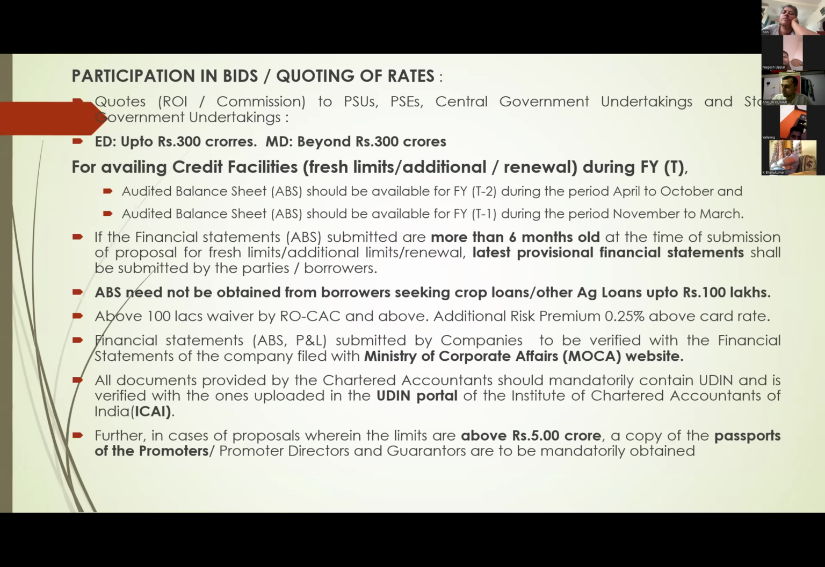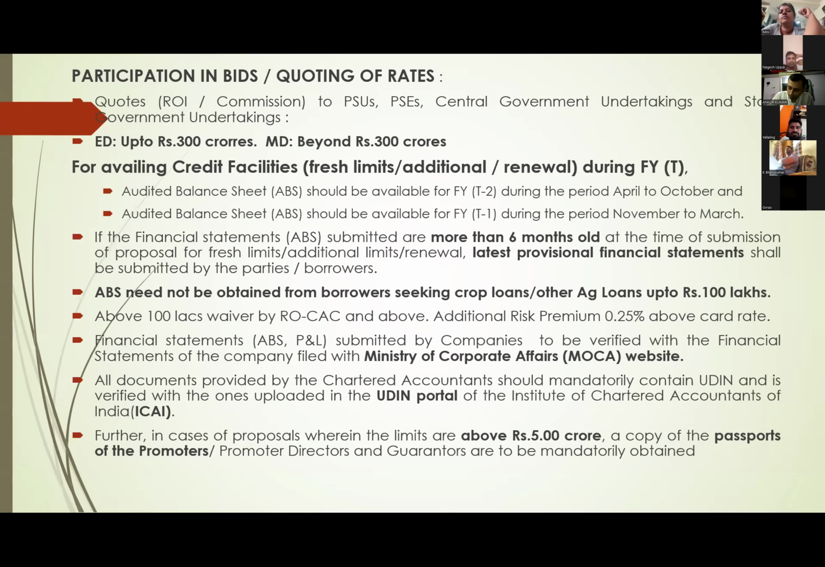And participation of bids or quoting of rates. What happens is at HO level, suppose one public sector undertaking or public sector company wants some finance. What will they do? First, they will ask different banks: we need this amount, what is your interest rate, processing charges, etc. You give a quotation, basing on that we will take. Like that, they will ask for quotation. This is what participating in bids.